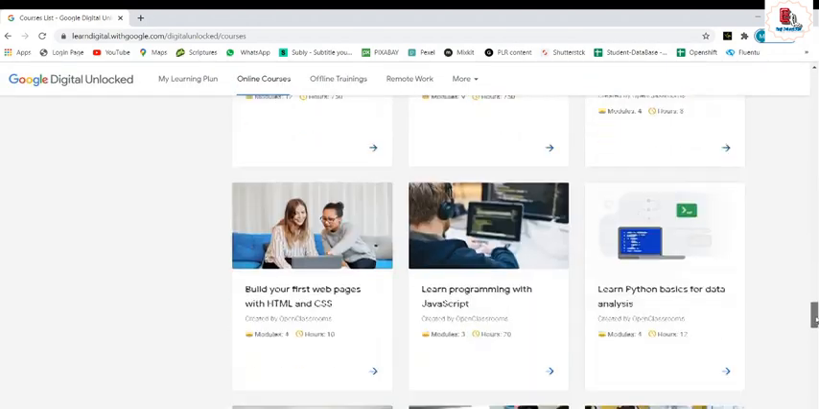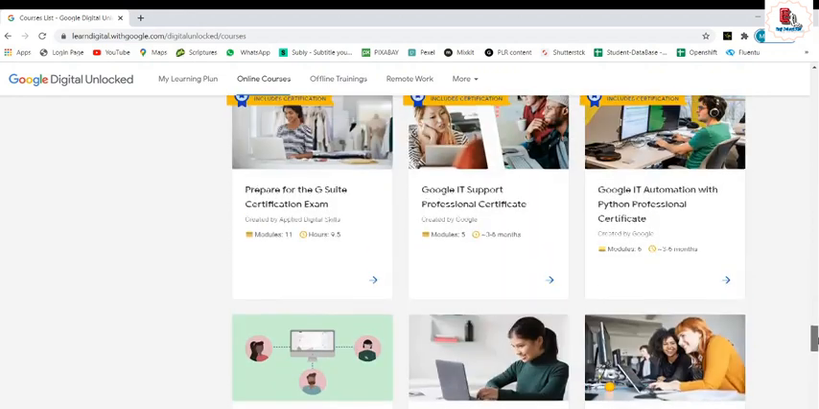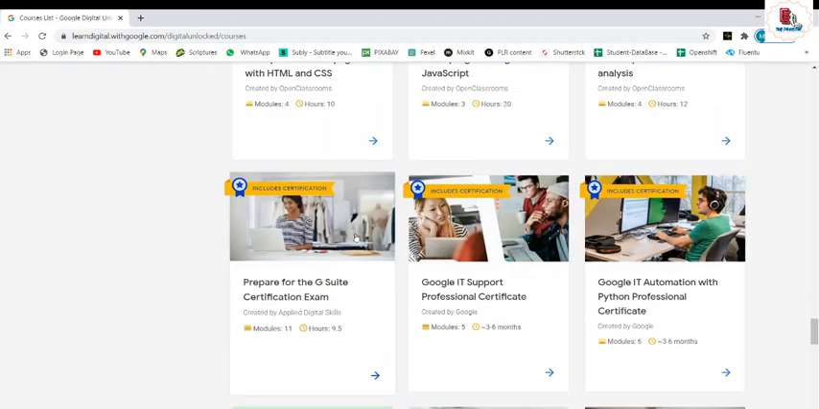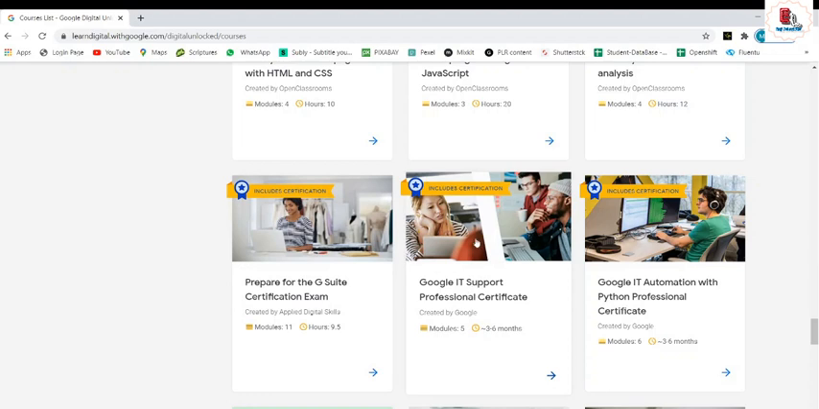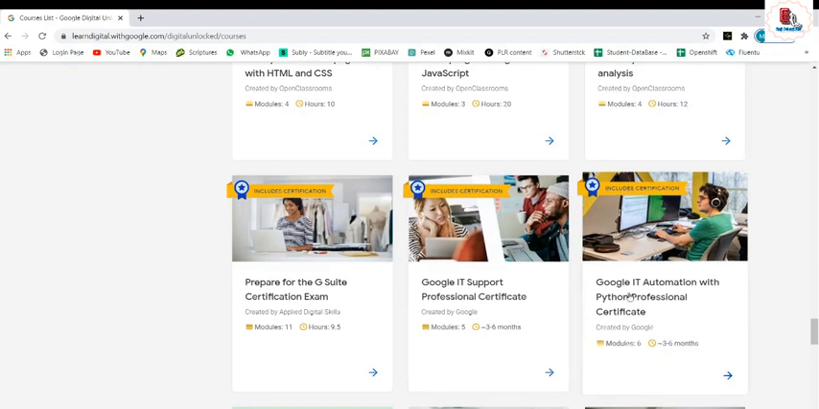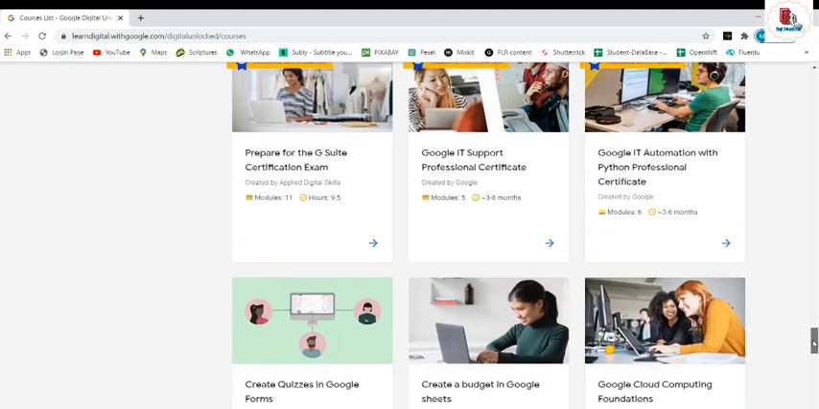Just go through this. If it says certification is included, you don't have to pay anything for the certification. Hope you are getting it. So it includes the Google IT Support Professional Certificate and Google IT Automation with Python Professional Certificate. Okay, that's free.